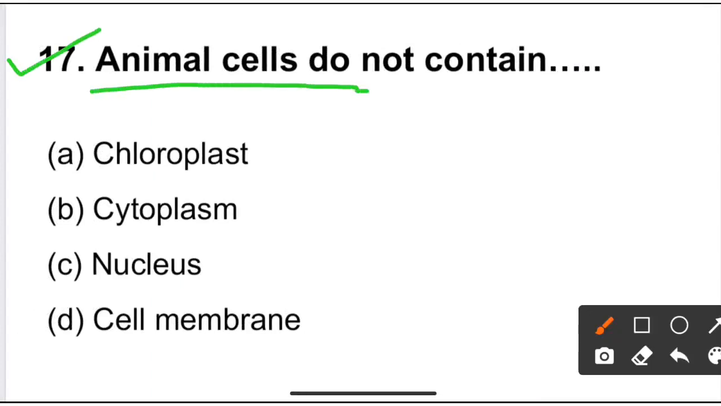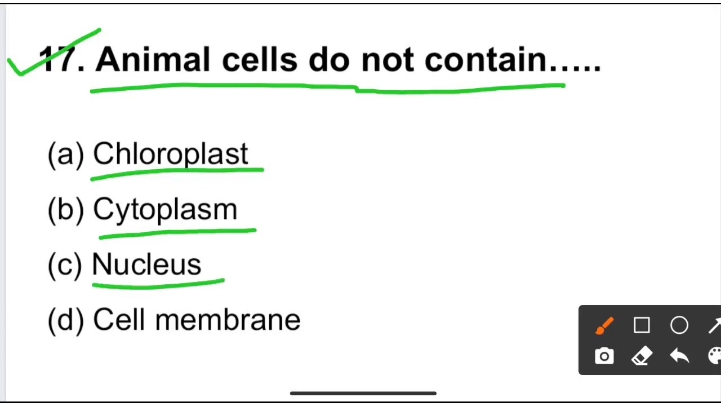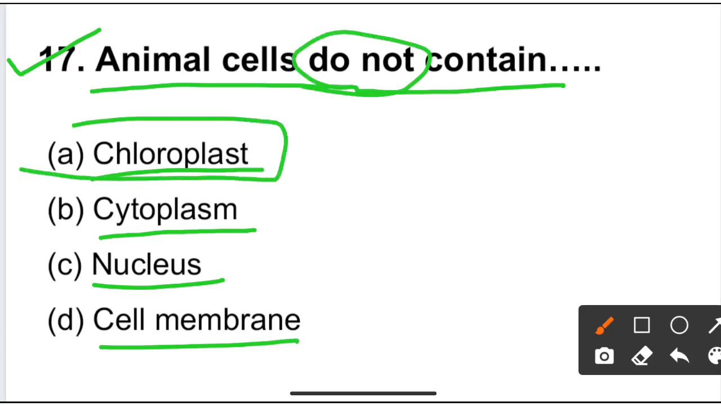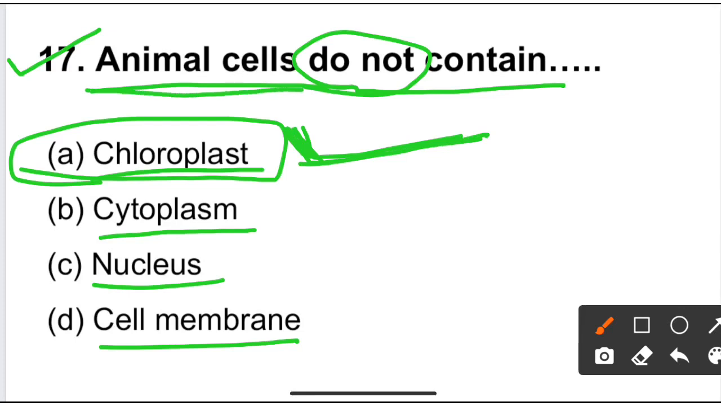Animal cells do not contain. Option A is chloroplast, option B is cytoplasm, option C is nucleus, option D is cell membrane. So animal cells do not contain, correct option is option A, chloroplast, only present in plant cells and some photosynthetic algae or bacteria. So chloroplast is not present in animal cells, so the correct answer is option A.